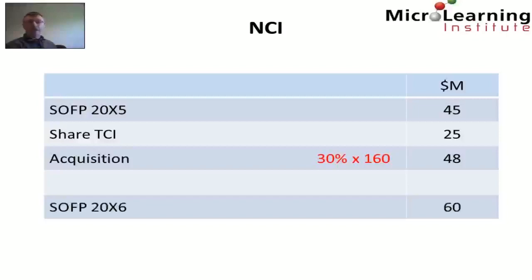On the closing statement of financial position for X6, we see an outstanding balance in relation to non-controlling interest of $60 million. So therefore, again, as a balancing figure, we can conclude that in the period, the Zambezi Group paid dividends of $58 million to non-controlling interest.